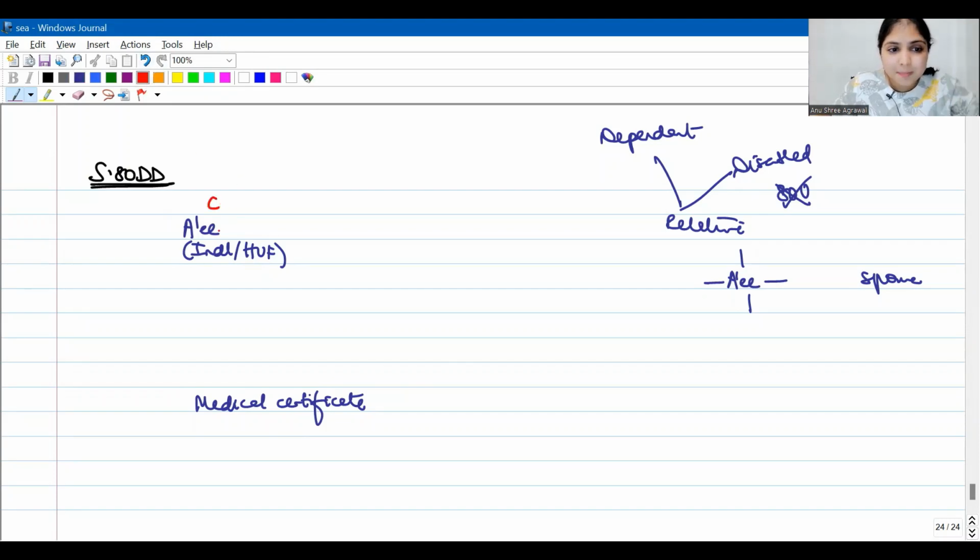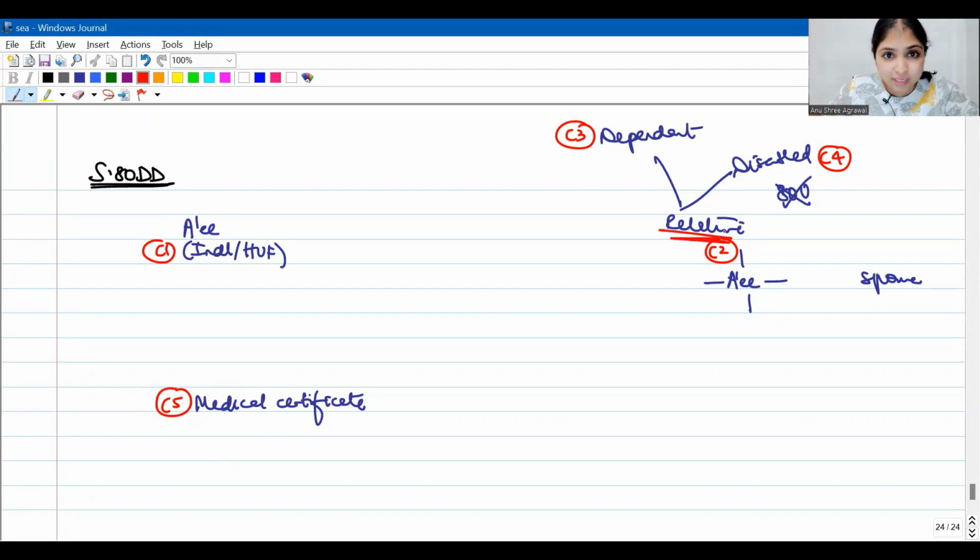Condition number 1, my assessee is an individual or HUF. Condition number 2, my assessee has a relative being spouse, brother, sister, parents, or children. That relative is, condition number 3, dependent on the assessee. Condition number 4, that dependent relative is disabled but is not claiming deduction under ATU himself. Condition number 5, we also have a medical certificate which acts as a proof of the disability of the relative.